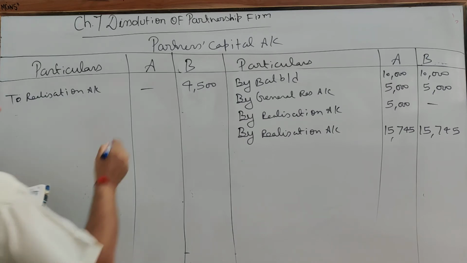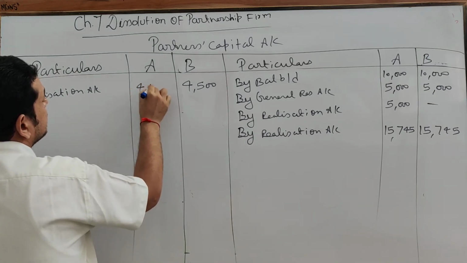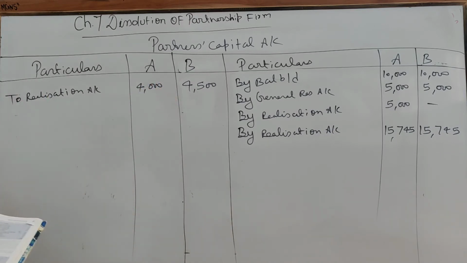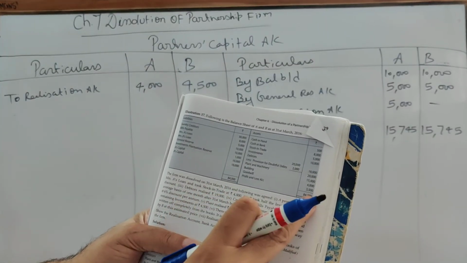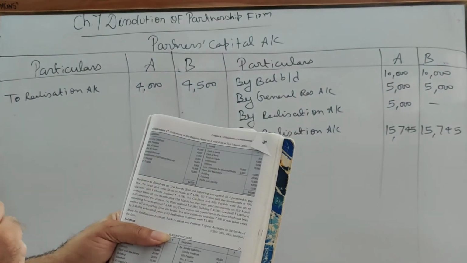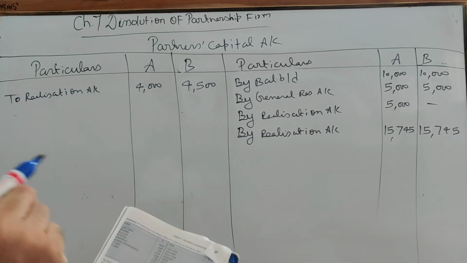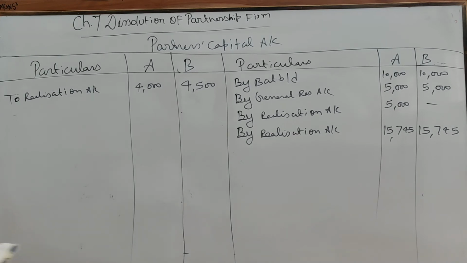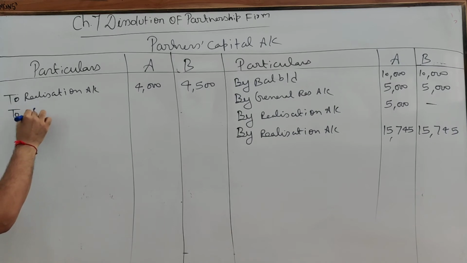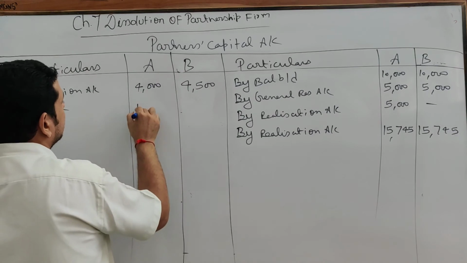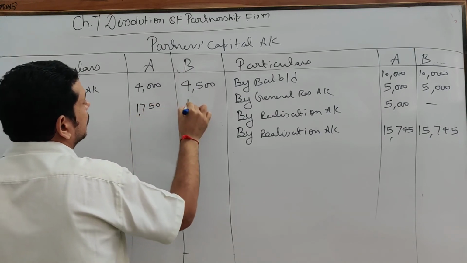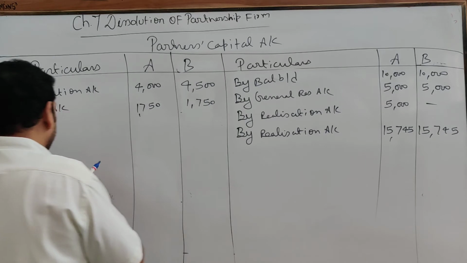A has also taken stock, so A is debited by 4000. Clear? Now goodwill has been already realized. See here, the debit balance of profit and loss account is given, so that will come to the debit side of the partners' capital account. If you remember, at the time of realization account I told you no fictitious asset will come to the realization account, so they are going to be written off here to profit and loss account. 3500 is given, so half 1750, both will get 1750.